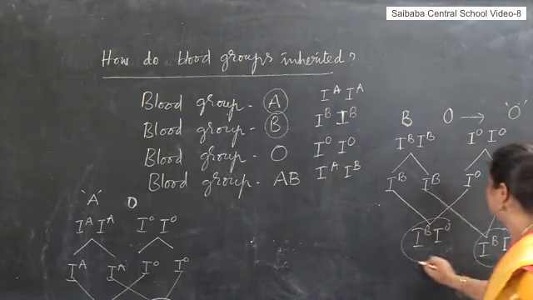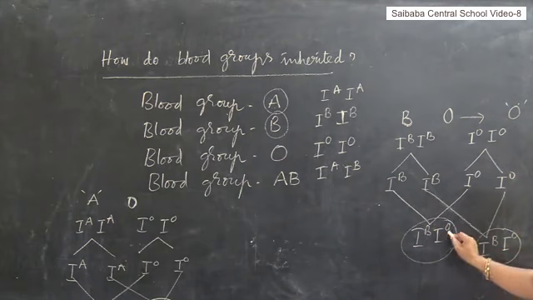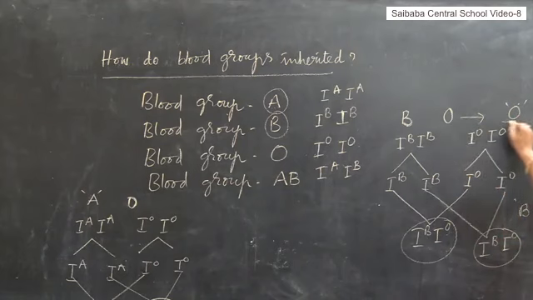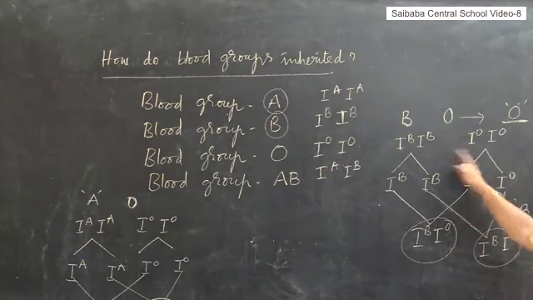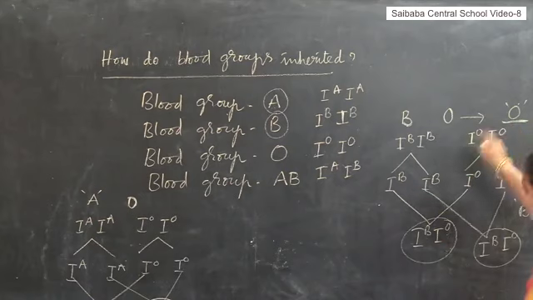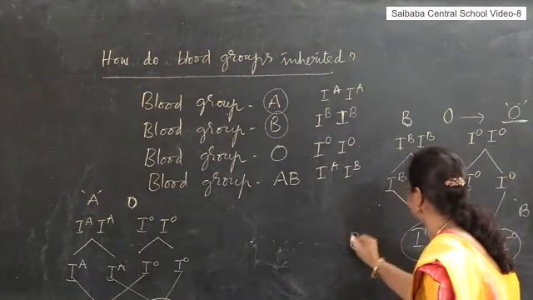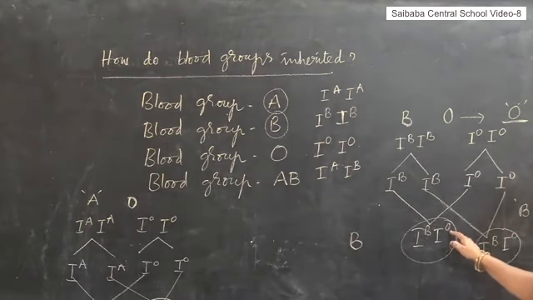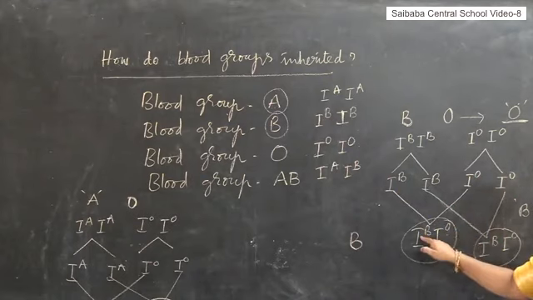I told you already, B blood group is dominant and O blood group is recessive. Then the children should get B blood group, no? How is it possible that their children got O blood group? They have given this question: justify the statement. How can you justify it? This is not correct. So what is the other possible way to show that their children got O blood group? IB IO is also treated as blood group B, because here the O gene acts as a recessive gene which is suppressed by blood group B. Though there is a gene that represents O blood group, the children will show B blood group.